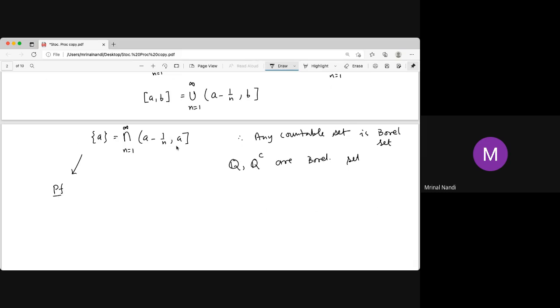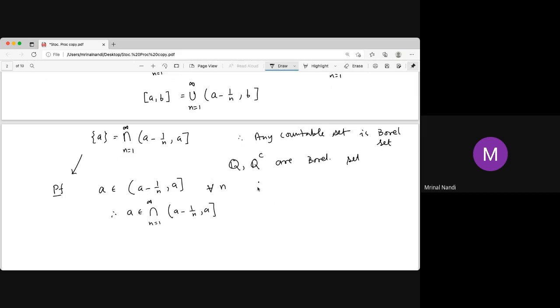So why are these two equal? You have to show that A is in the right hand side, but no other element is. Obviously A is in the right hand side: A is in A minus 1/n for all n, because A is closed. Therefore A belongs to the intersection. This is okay. Now why are there no other elements? Why is this intersection only A?